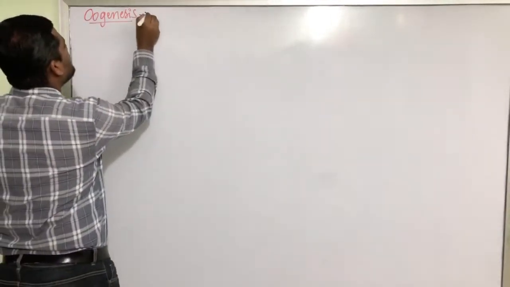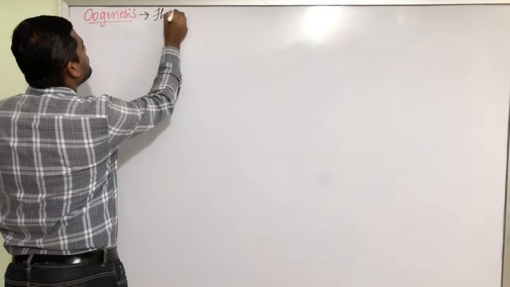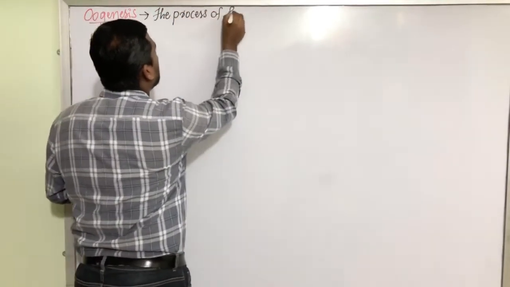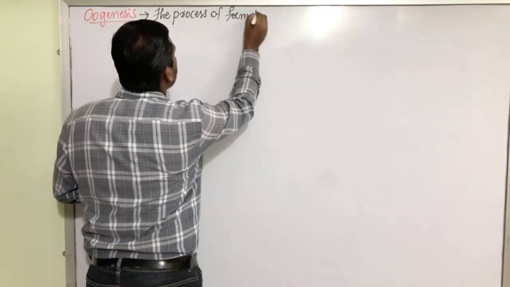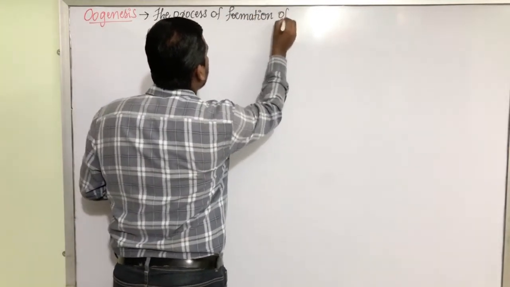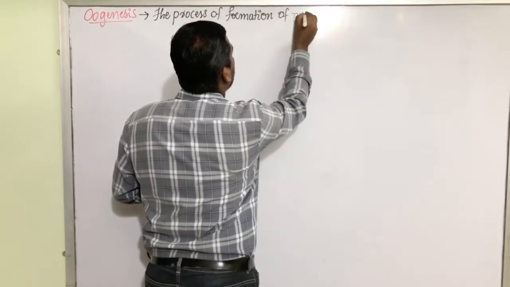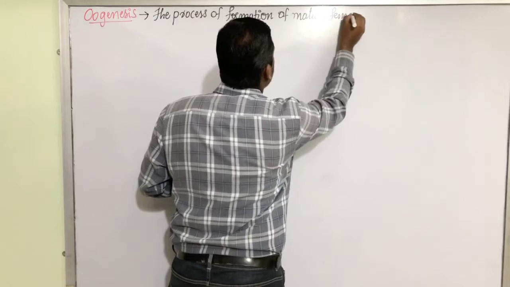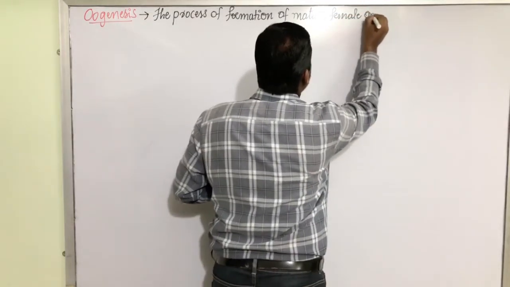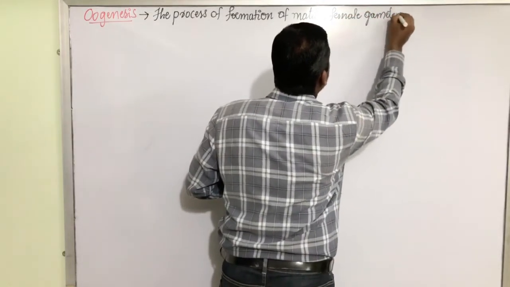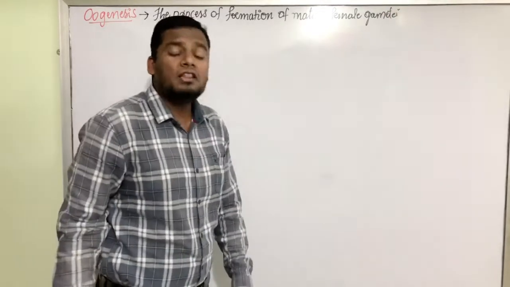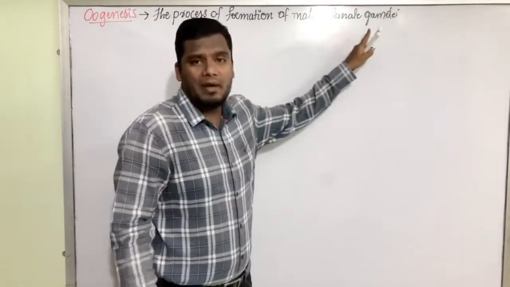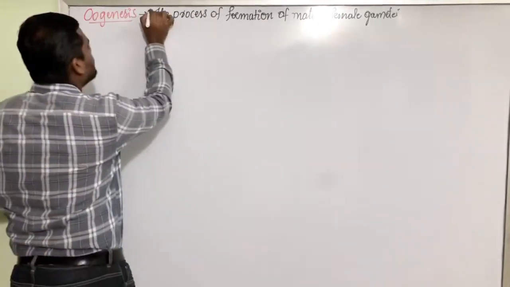Oogenesis means the process of formation of a mature female gamete. That is nothing but the ovum. The process of formation of ovum, the process of formation of egg, the process of formation of a mature female gamete, is called oogenesis.